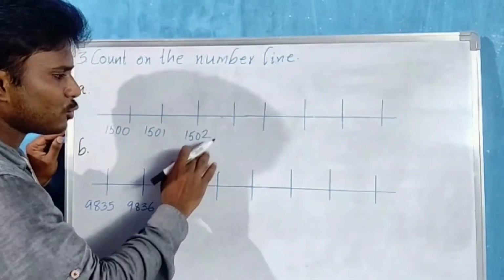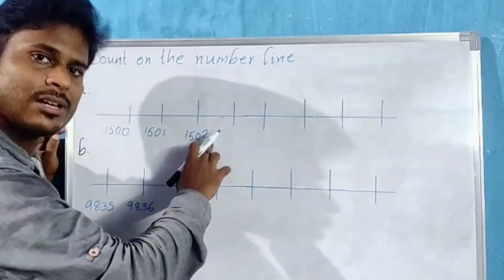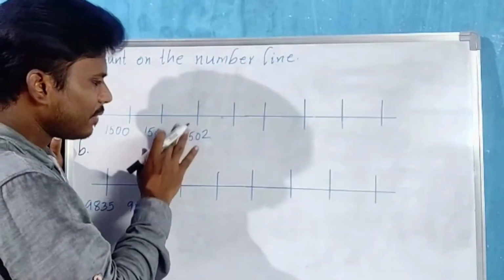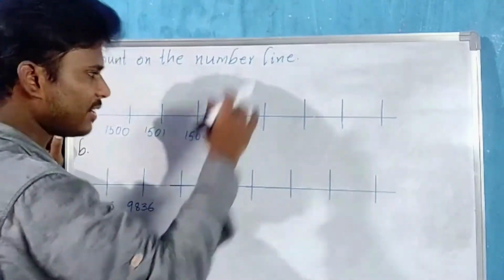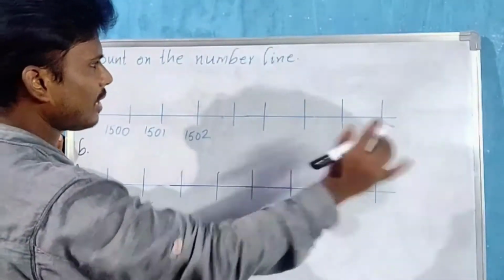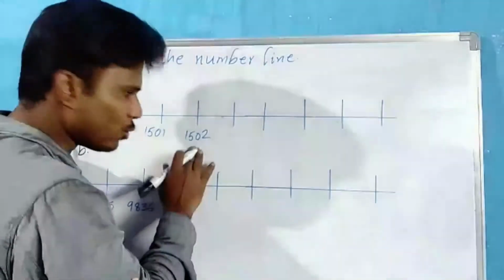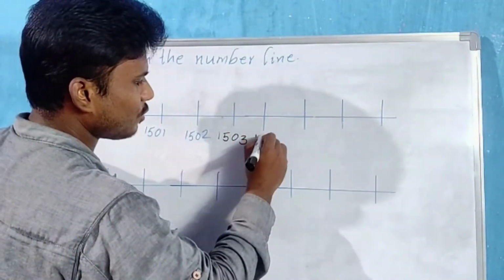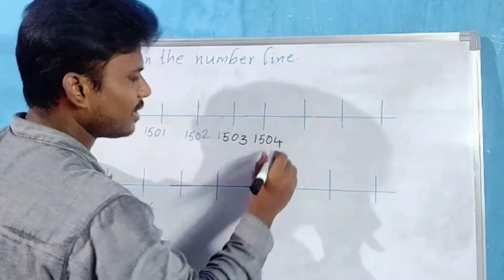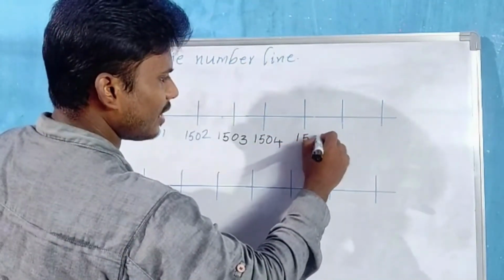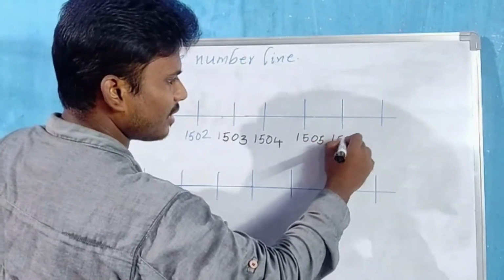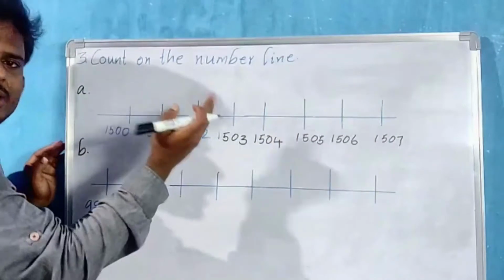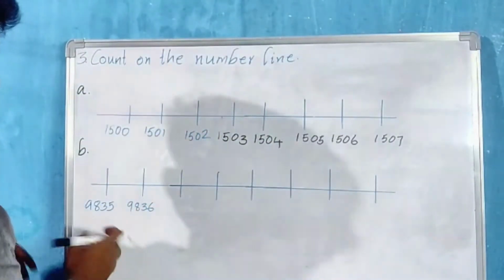What is the next number after 2? 3. 3 after 4. 4 after 5. We just have to write 1502, 1503 in that way. Let us fill the number line here. 1502, next number is 1503. 3 after 4, so 1504, then 1505, 1506, then 1507. In the same way we have to fill down also.